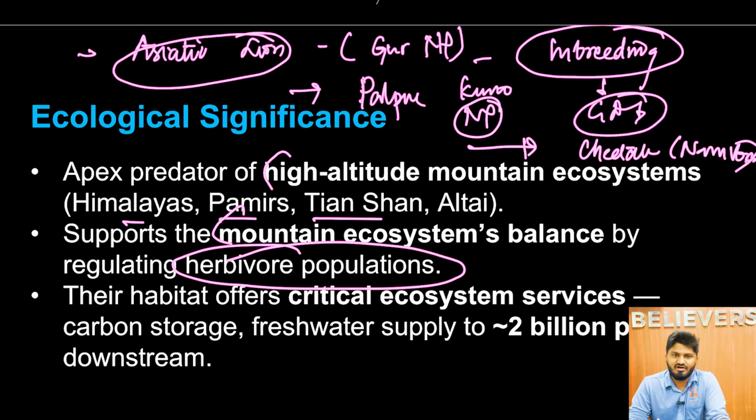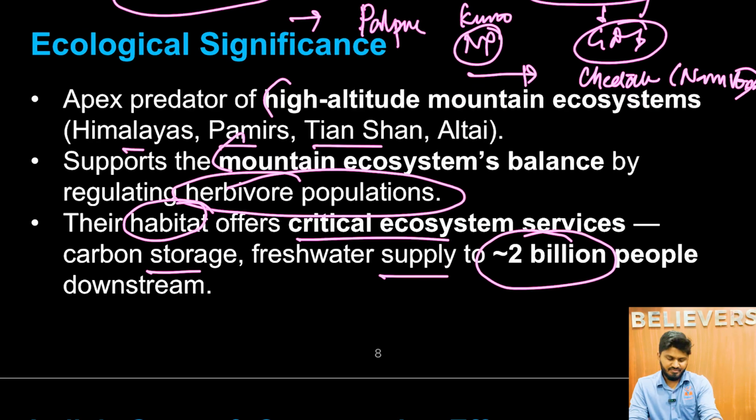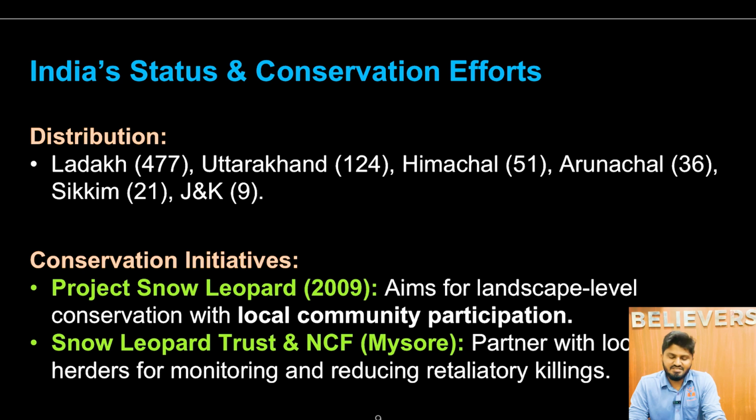That is the significance of these predators. Next, their habitat offers critical ecosystem services such as carbon storage and freshwater supply to approximately 2 billion people downstream, that is mainly in India and Central Asian regions. Next, India's status and conservation efforts.